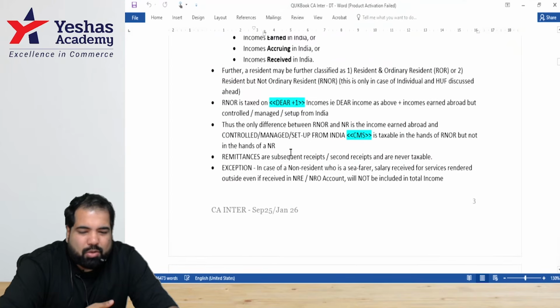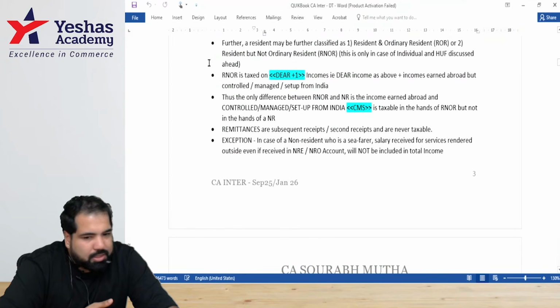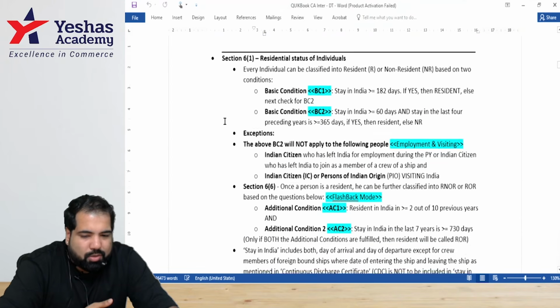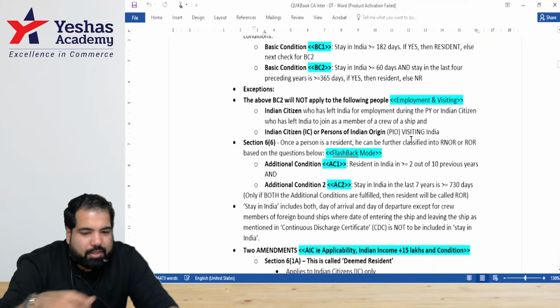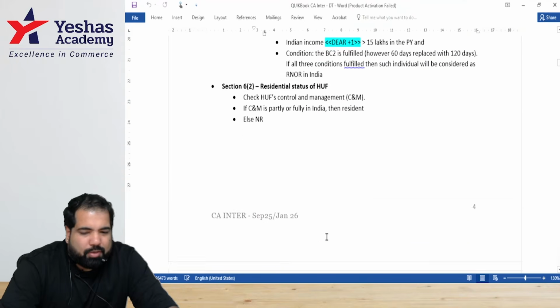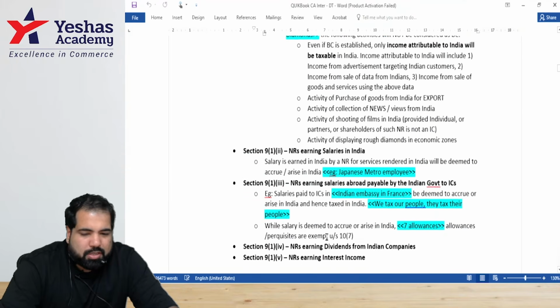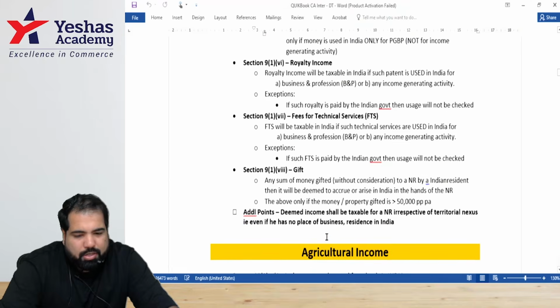Then, guys, so this is all that we know, guys. Do you know what is CM is? Dear plus one. All that we just read is all here. Guys, do you see EV? Employment and visiting. Do you see which mode? Flashback. So all this is here, guys. So everything that we just discussed is all summarized here in this quick book till here.